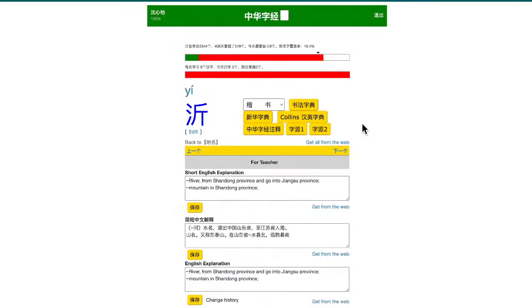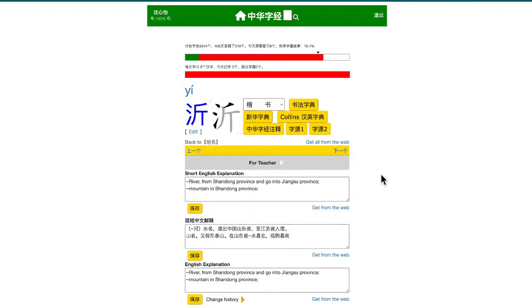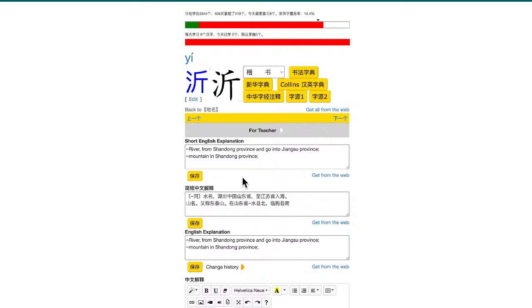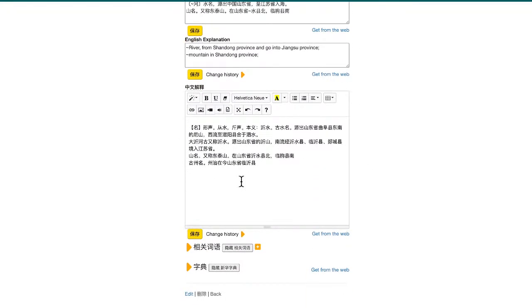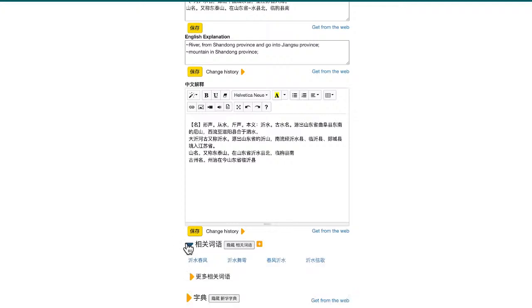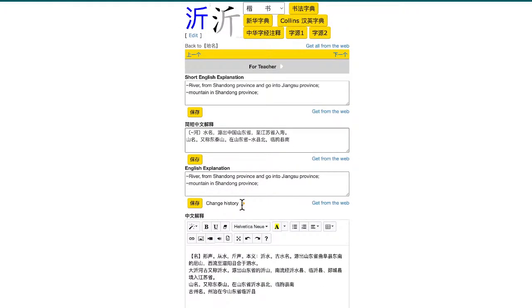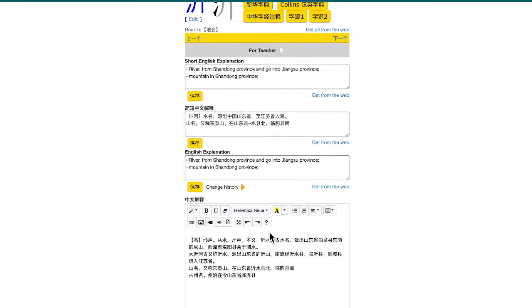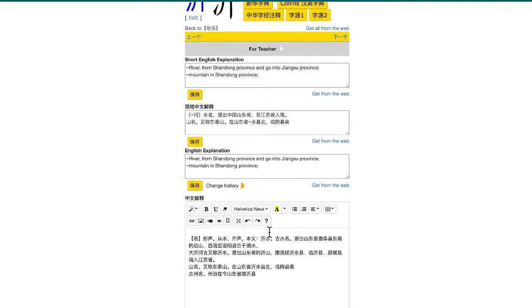Okay, next one, yi. Now yi is pretty much used in naming places and rivers. There's no other meaning for this character. Okay, 沂水春风, 沂水 is a river in Shandong province. And also there's a mountain, 宜山, also in Shandong province.